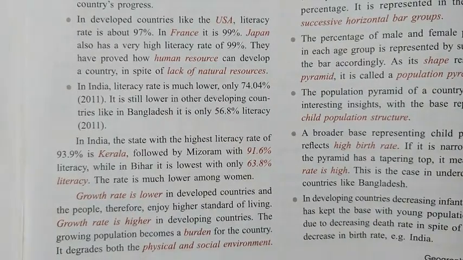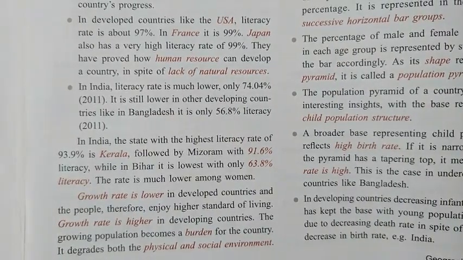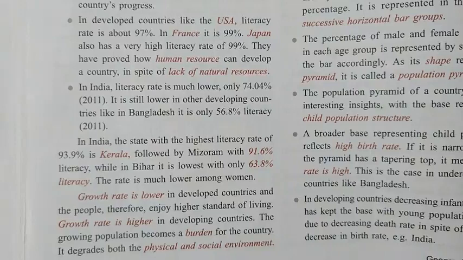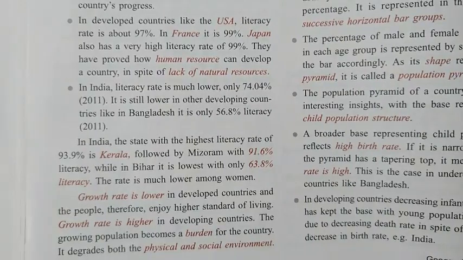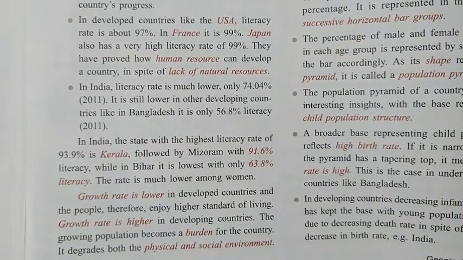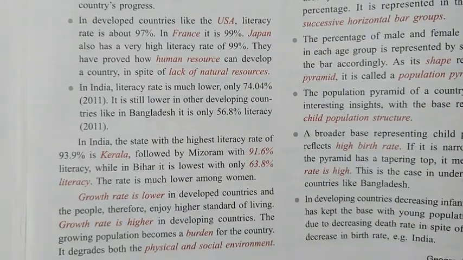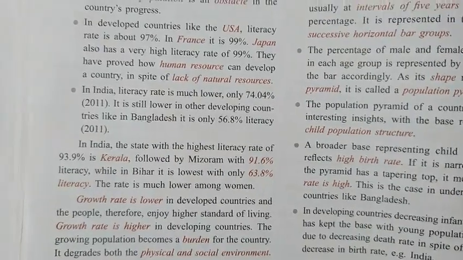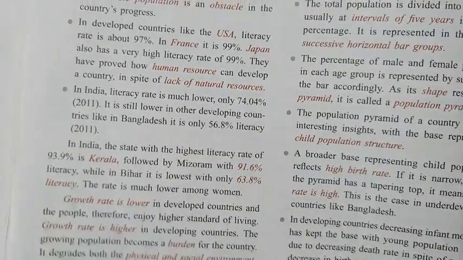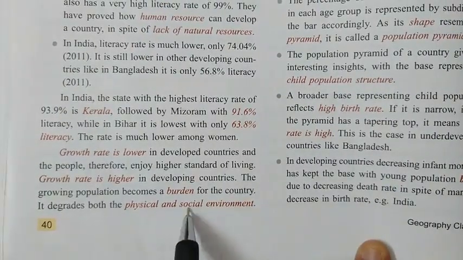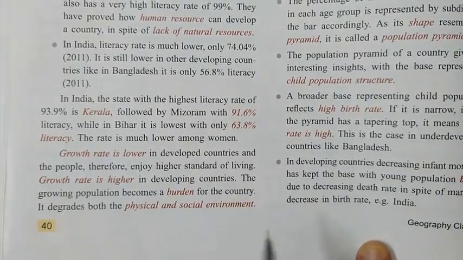Developed countries like USA, France, Britain, Spain and Canada have a very low population growth rate. But countries like India, Bangladesh, Pakistan, Nepal and Sri Lanka have a much higher population growth rate. This is a very, very big difference. Now this also affects the physical and social environment in that country.